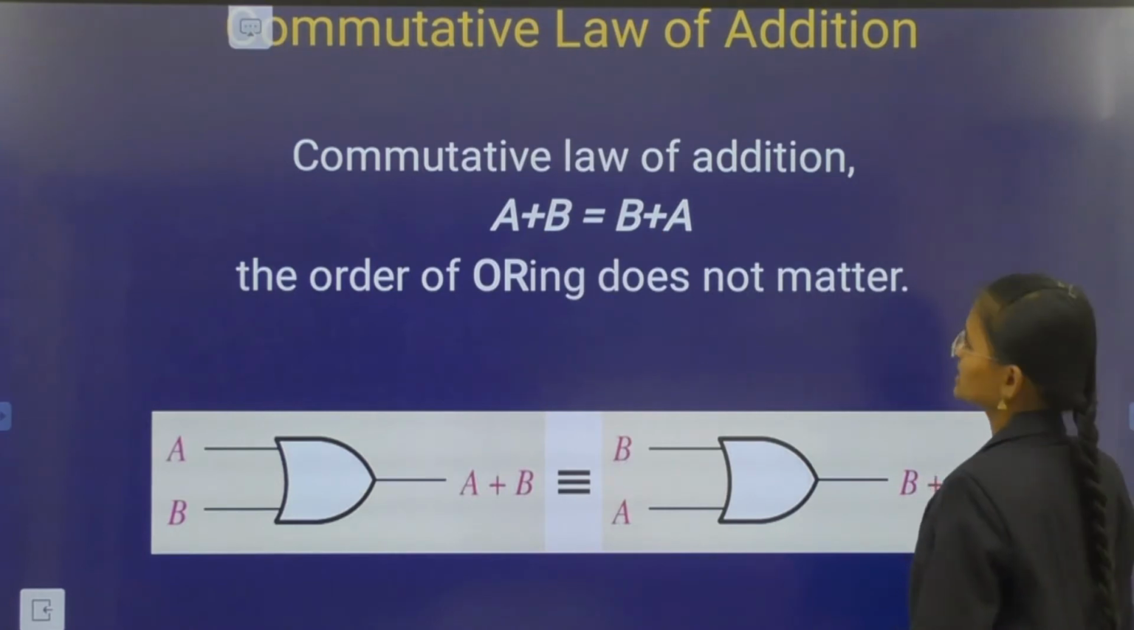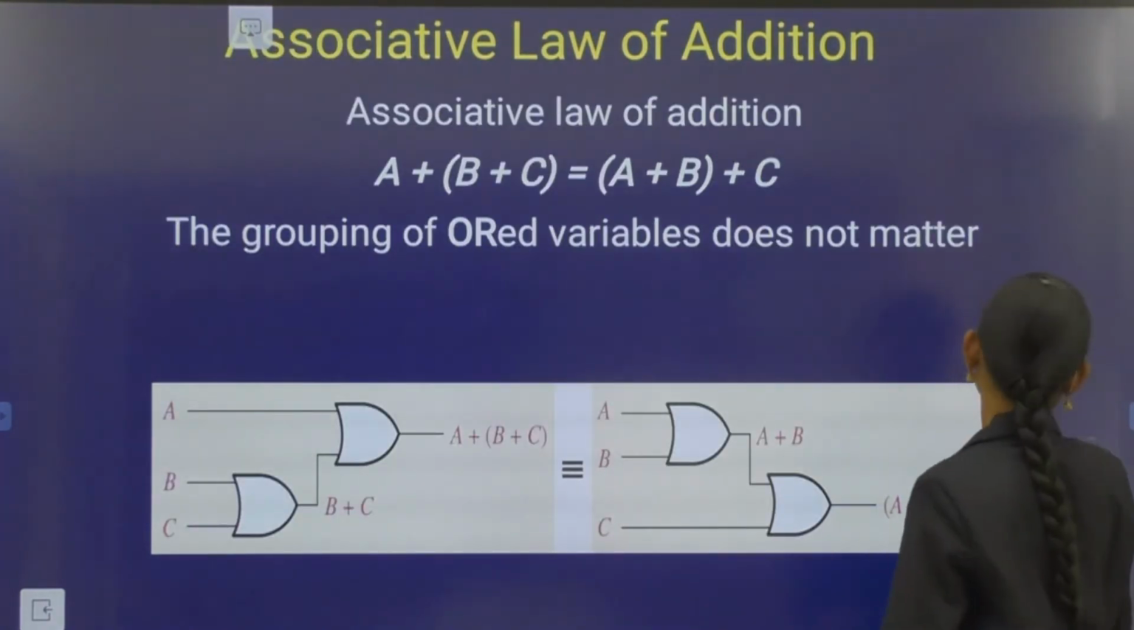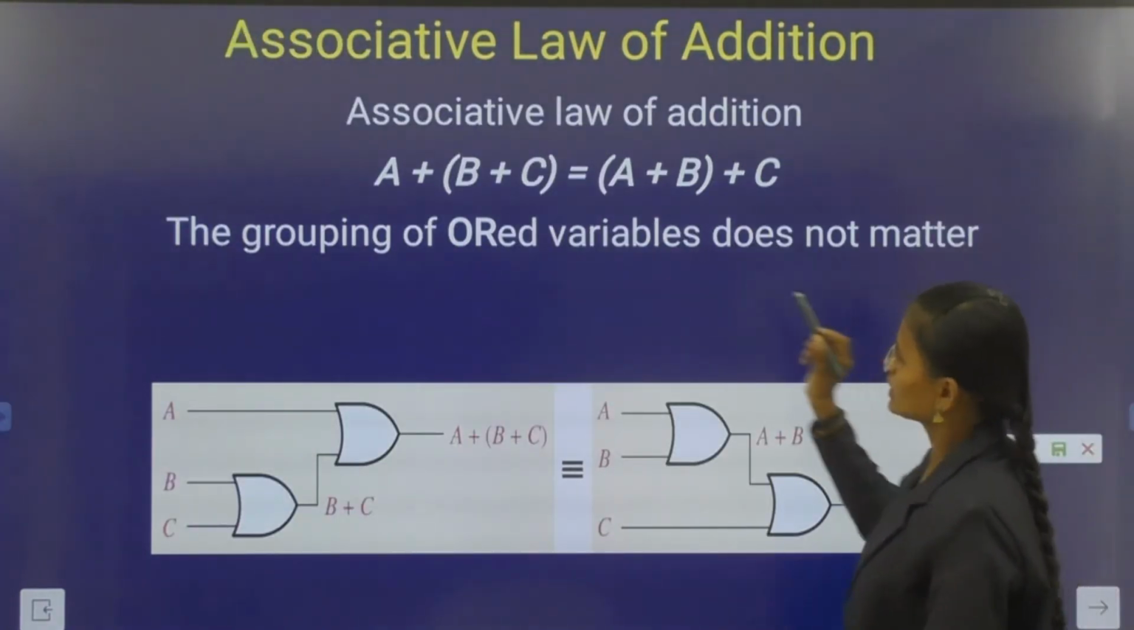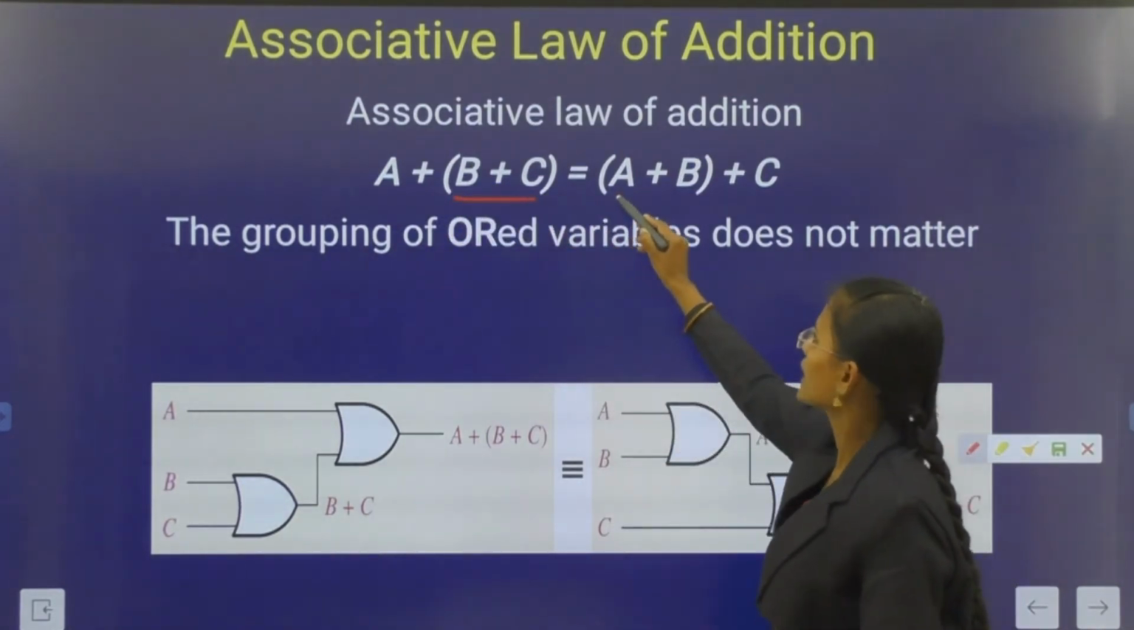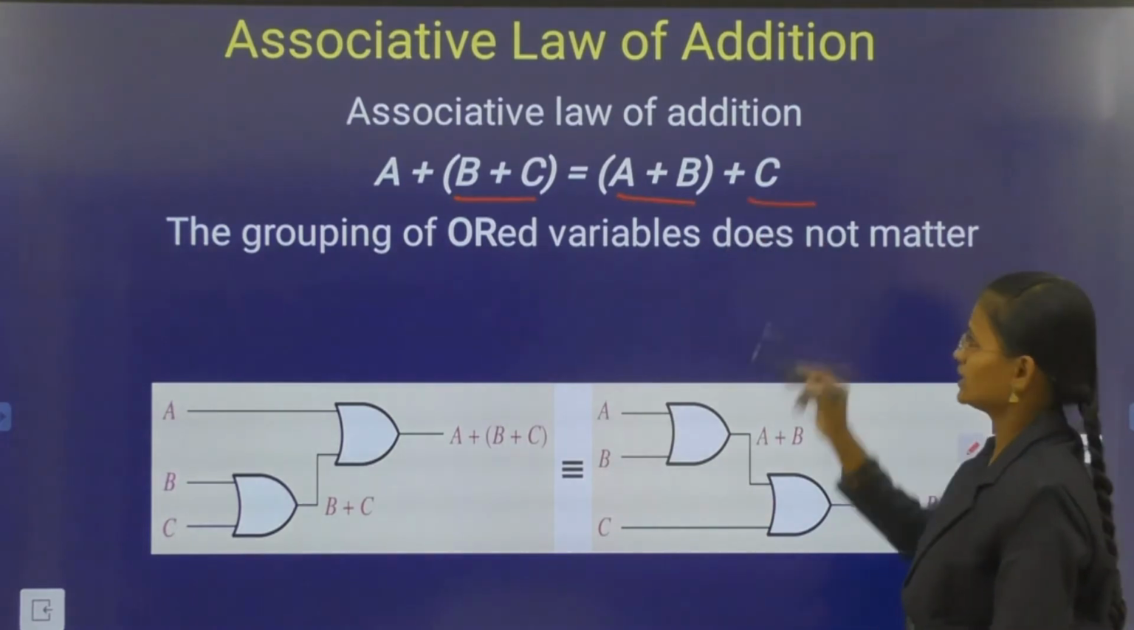And next, see the associative law of addition. Here A + (B + C) = (A + B) + C.